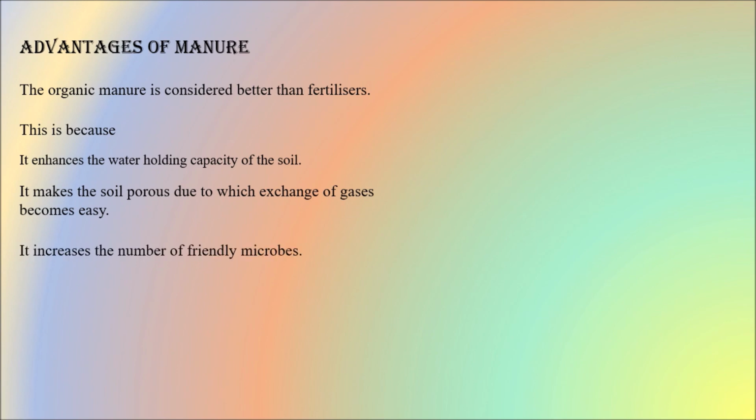It increases the number of friendly microbes like earthworms and some other soil microorganisms, which increases the soil fertility, and it also improves the texture of the soil. So what are the advantages of manure? Organic manure helps in enhancing the water holding capacity of the soil and making the soil porous, so that the exchange of gases becomes easy. It helps in increasing the number of friendly microbes, and not only this, it also helps in improving the texture of the soil.